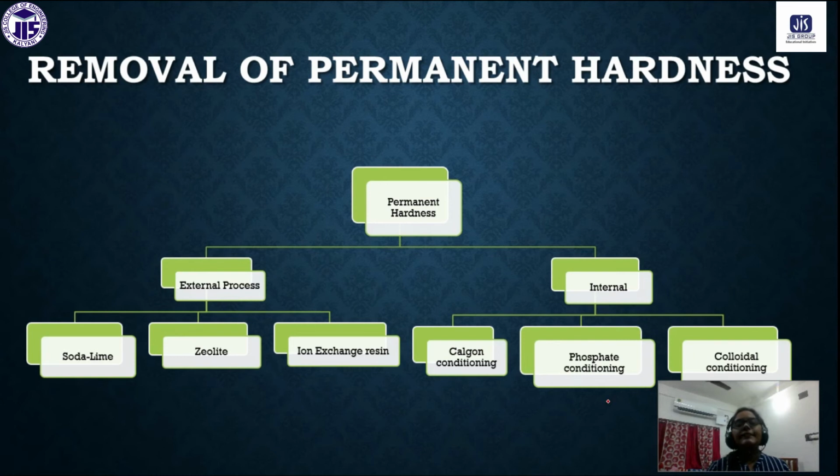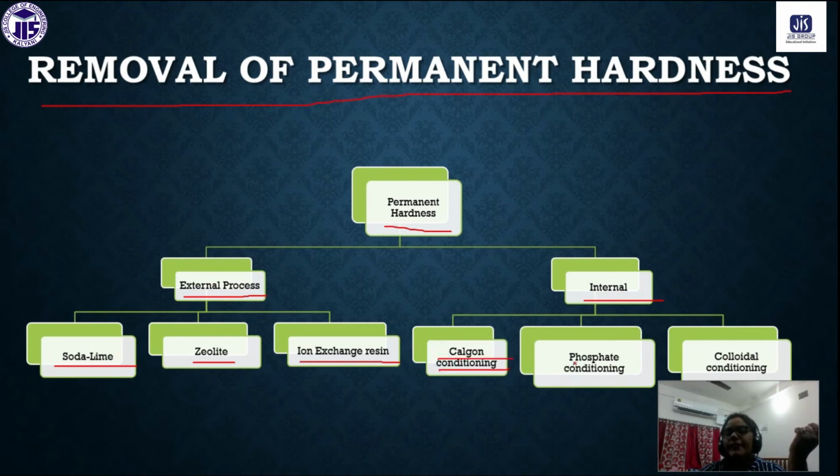Okay, now we will see the removal of permanent hardness. Generally, there are two types of removal process. One is the external process, one is the internal process. In the external process there are three types: one is the soda lime process, one is the zeolite process, and one is ion exchange resin. And for the internal process we have three: Calgon conditioning, phosphate conditioning, and colloidal conditioning.